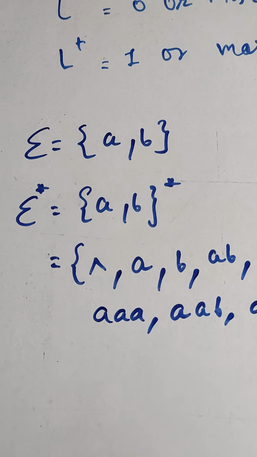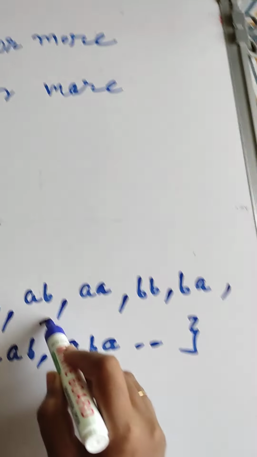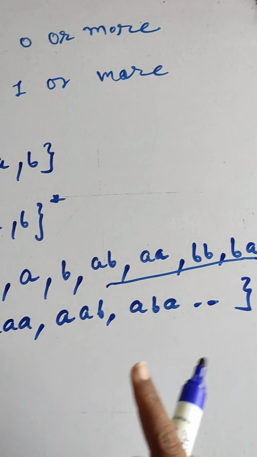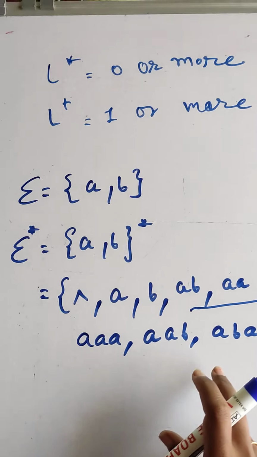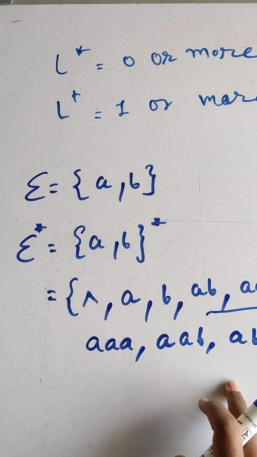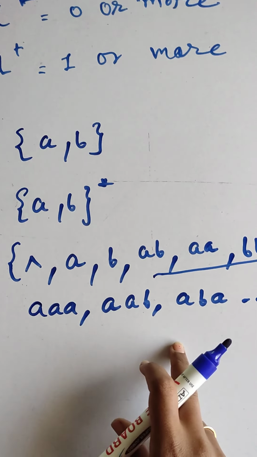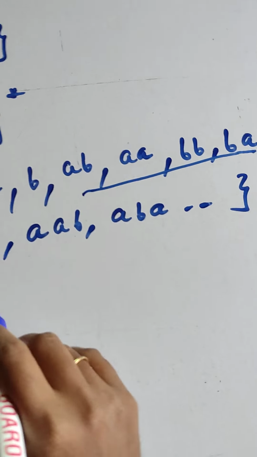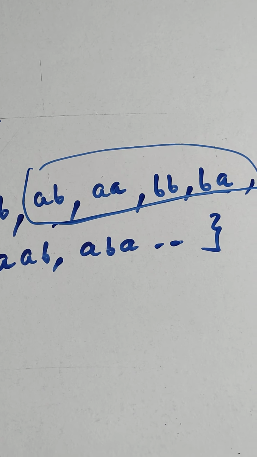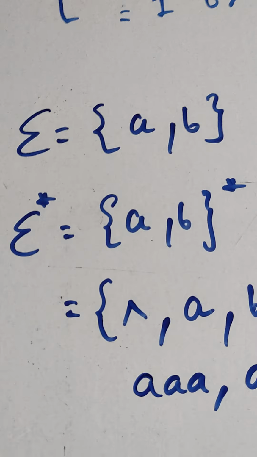Now from that, if I have been told to choose the language of length 2, this will be my answer: AB, AA, BB, BA. So previously there was the example. If sigma AB is given, from that I have to find the language of length 2 over alphabet AB. So this is my answer: AB, AA, BB, BA is the language of length 2 over alphabet sigma.